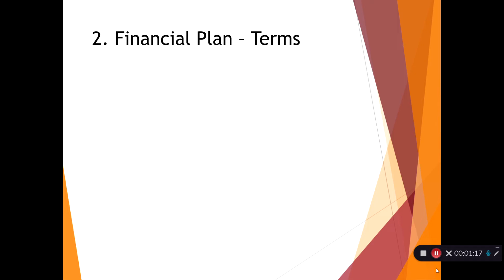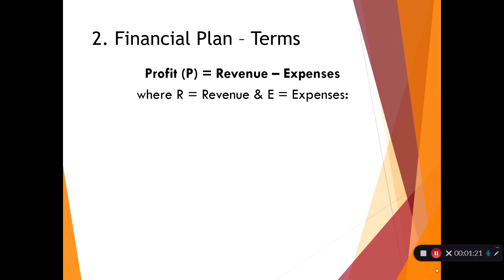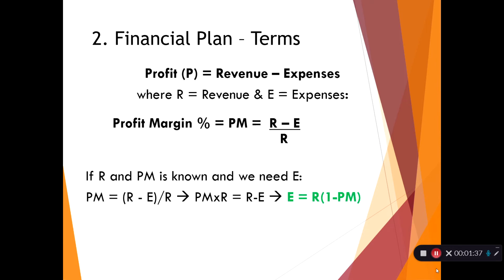So let's talk about financial plans, some of the terms that we're going to work through. So we talk about profit, which is basically the revenue, that's all the money that is taken in by a company, less expenses. And when we talk about profit margin, we're just putting that into a percentage. So it's just revenue less expenses divided by the revenue.